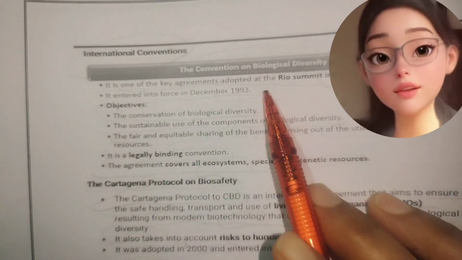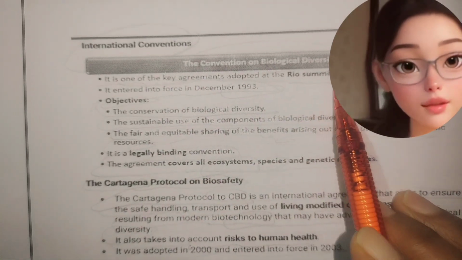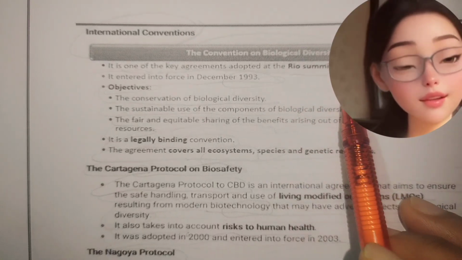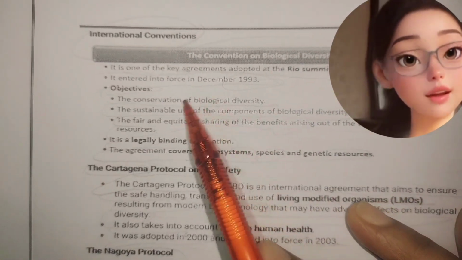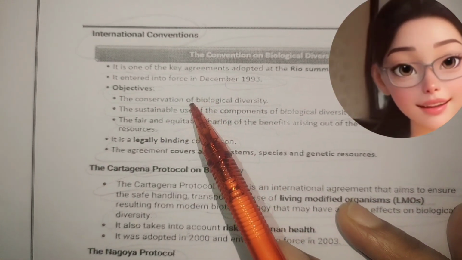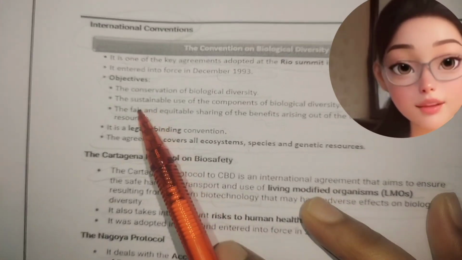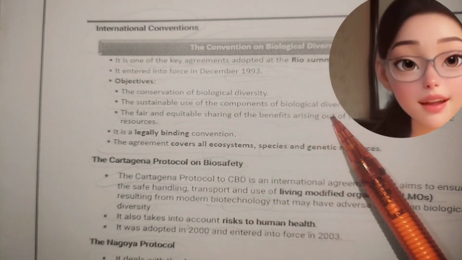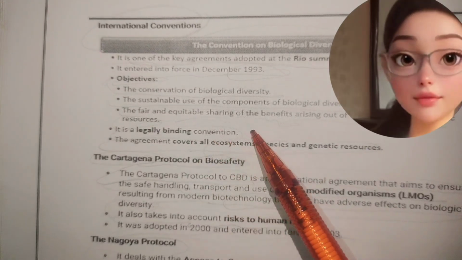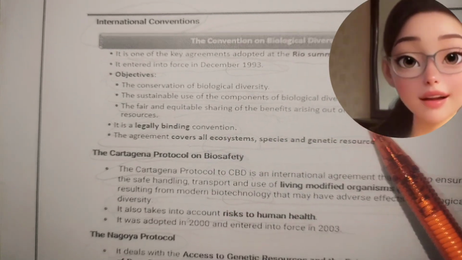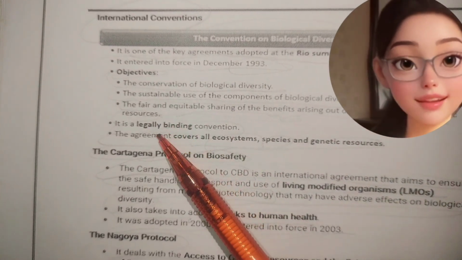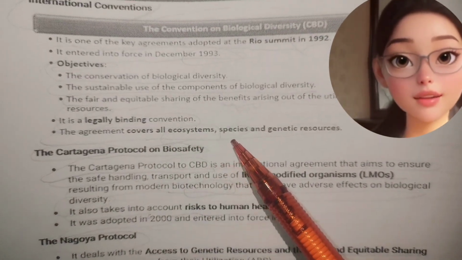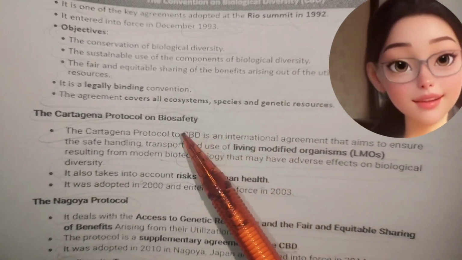International Conventions. The Convention on Biological Diversity (CBD) is one of the key agreements adopted by the Rio Summit in 1992. It entered into force in December 1993. Objectives: the conservation of biological diversity, the sustainable use of the components of biological diversity, and the fair and equitable sharing of the benefits arising out of the utilization of the genetic resources. It is a legally binding convention. The agreement covers all ecosystems, species and genetic resources.